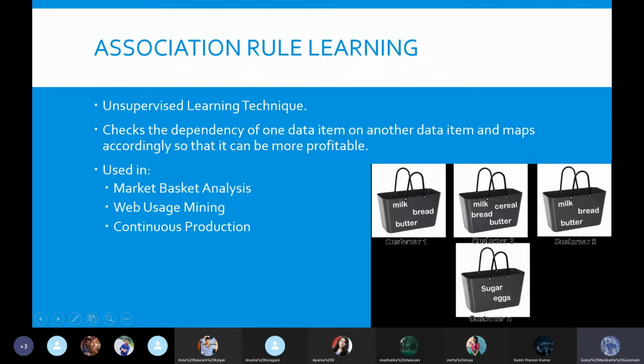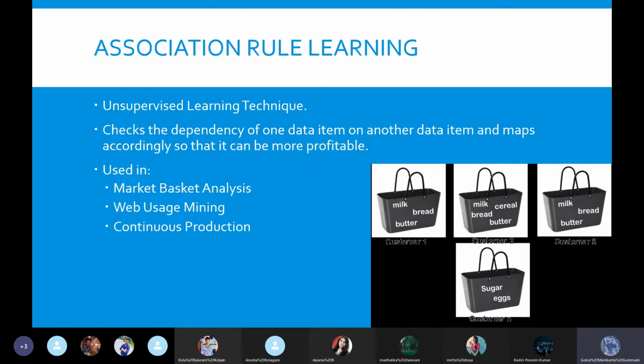So coming to association rule learning, what is it? It is nothing but a kind of if-else statement, or we can say combining two items with respect to some condition. How is that condition made? By reference, from previous data.